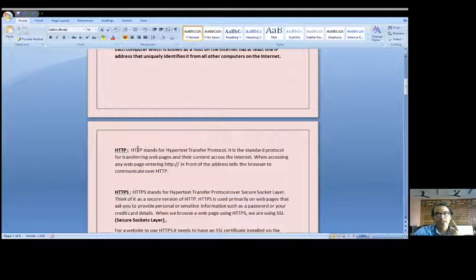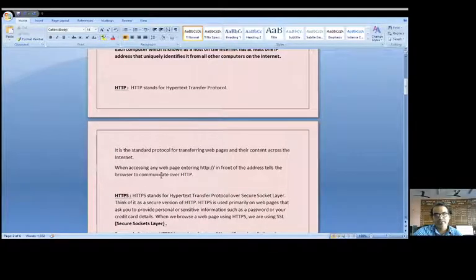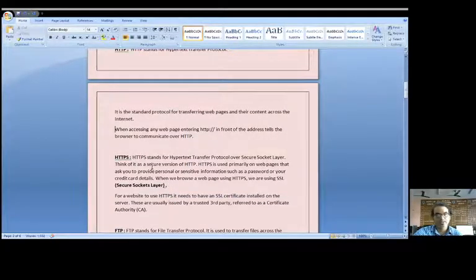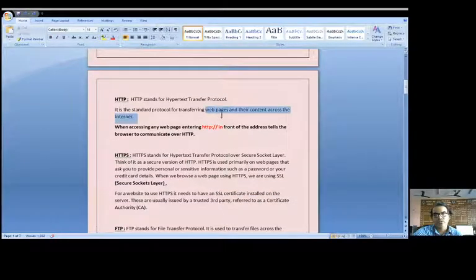What is HTTP? HTTP stands for Hypertext Transfer Protocol. It is the standard protocol for transferring web pages and their content across the internet. When accessing any web page, entering HTTP in front of the address tells the browser to communicate over HTTP. So to access any page, we use Hypertext Transfer Protocol, and it is a standard protocol used to collect the content from there.